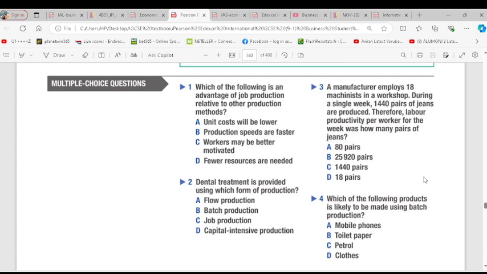Dental treatment is done one at a time. The doctor himself will be there, one at a time.